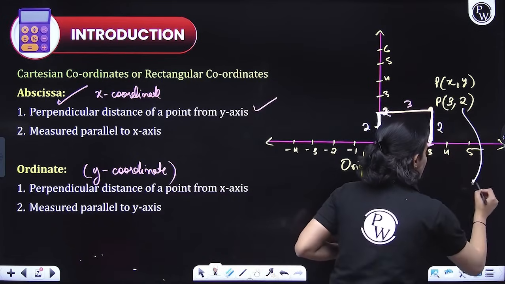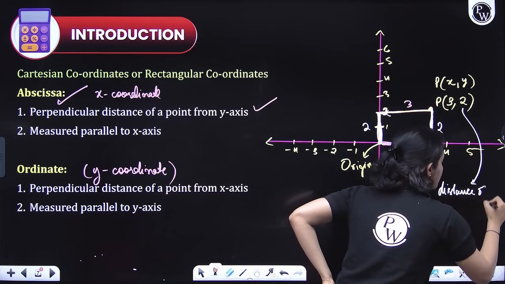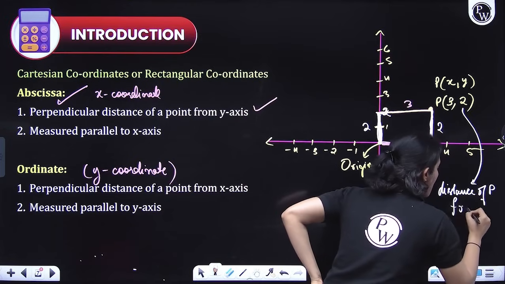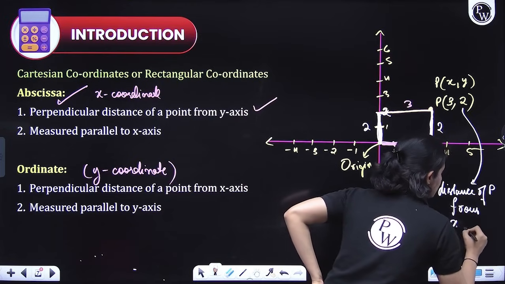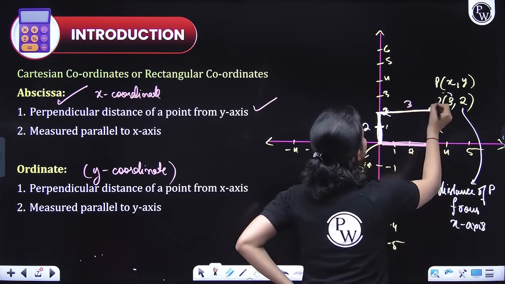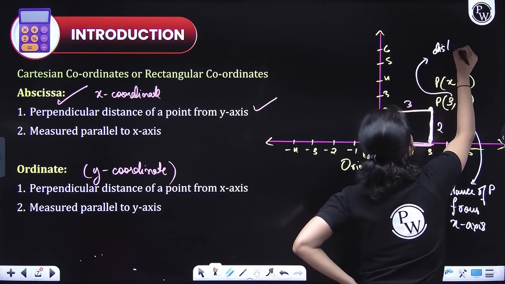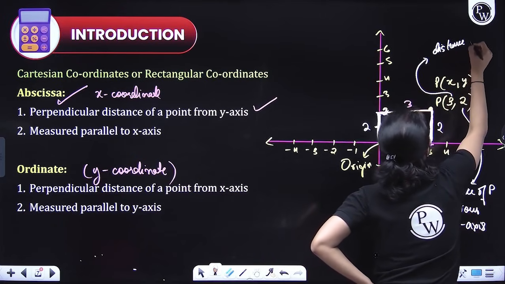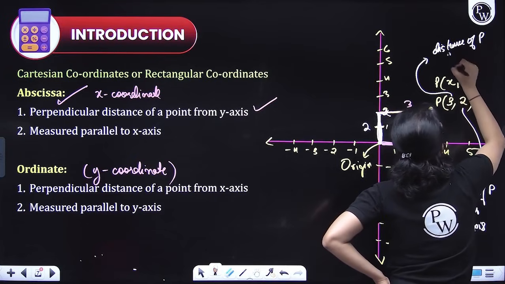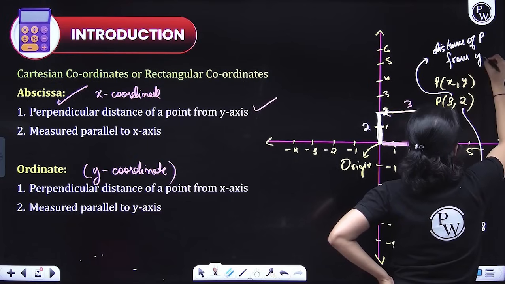I'll write it here. Distance of P from x-axis, right? While this 3 here was what? This 3 here was the distance of P from x-axis. From x-axis. From y-axis, sorry.